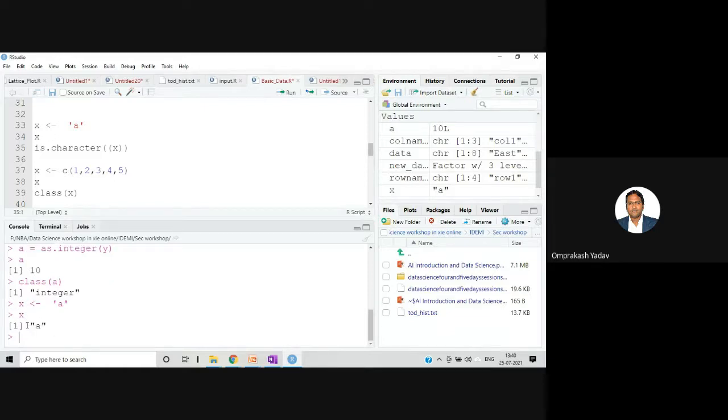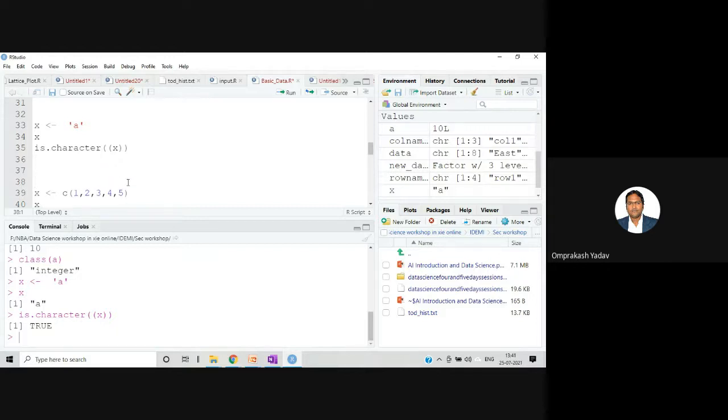See here, it's displaying it, and in fact it has displayed it in double quotes. Now let me check is dot character, whether it's a character or not. It's telling me true. So it is a character type. This is how you can declare the character kind of data and store it inside the variable.